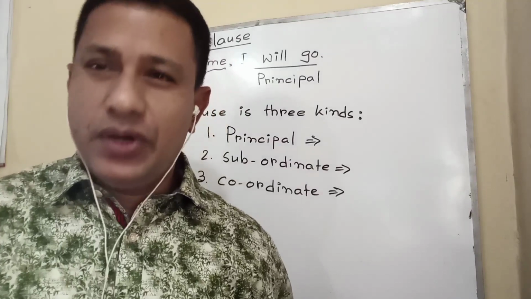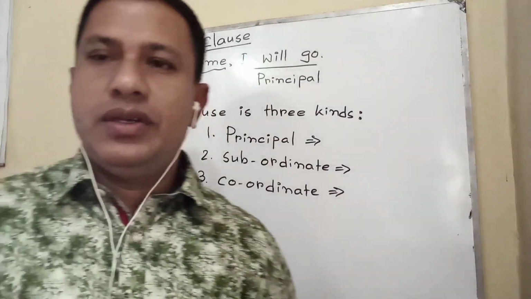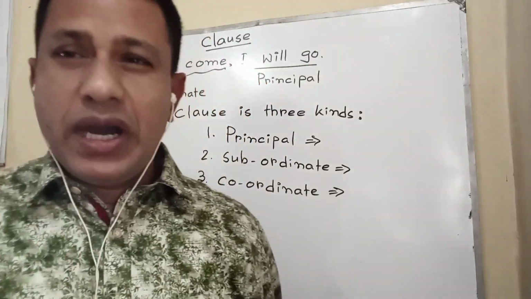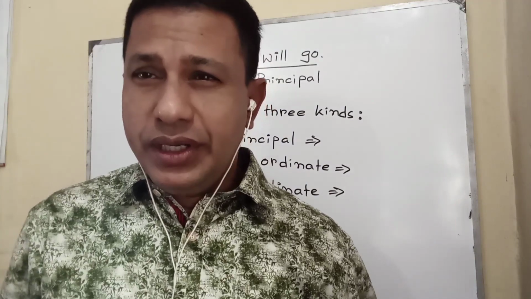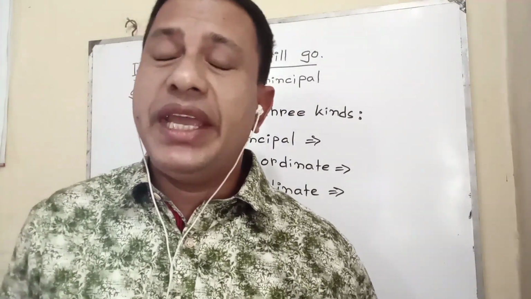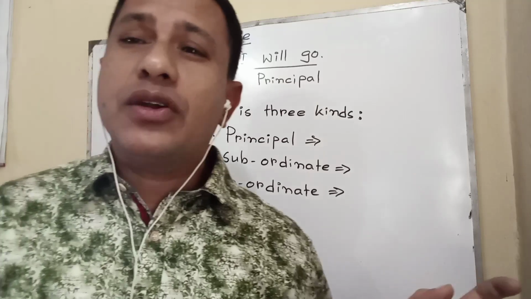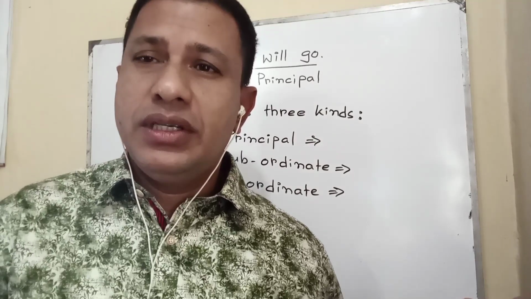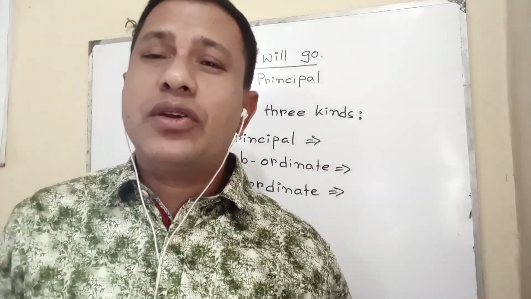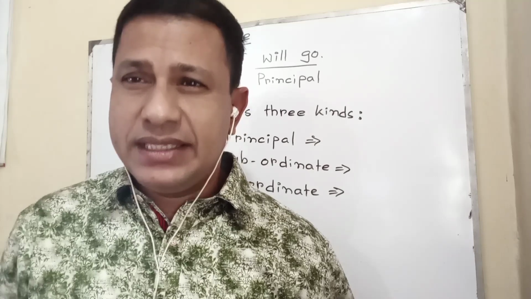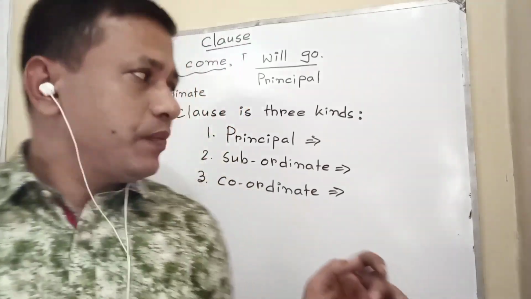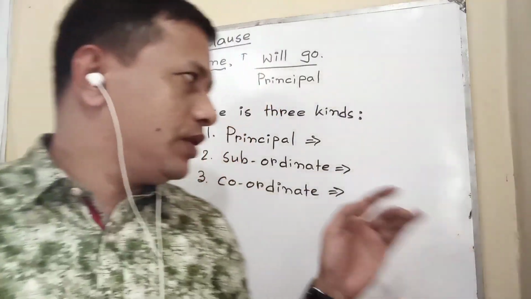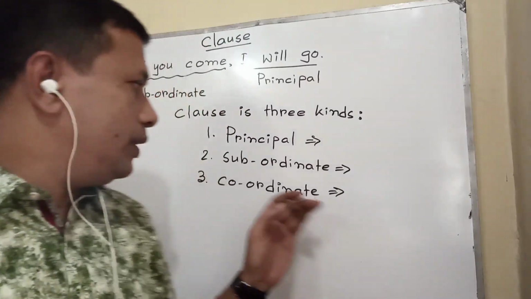Coordinate clause: with the help of coordinating conjunctions and, but, or, yet, otherwise, two or more independent or principal clauses are joined, and the sentence is called a compound sentence. In subordinate clause there are also many words, which I will give you later.